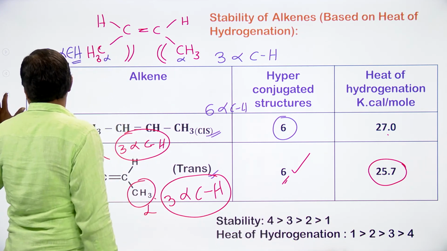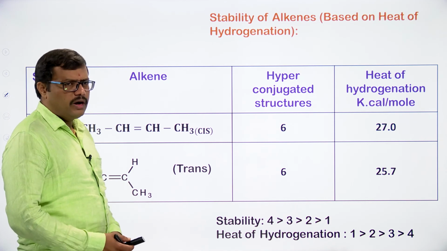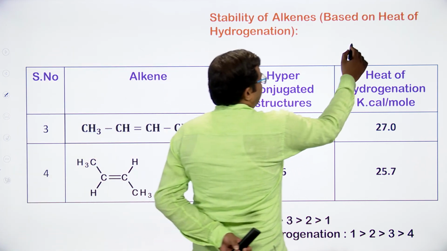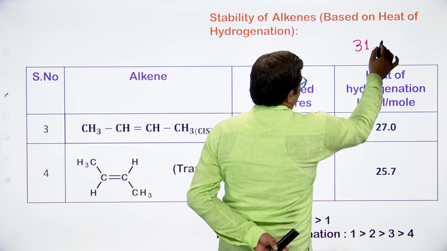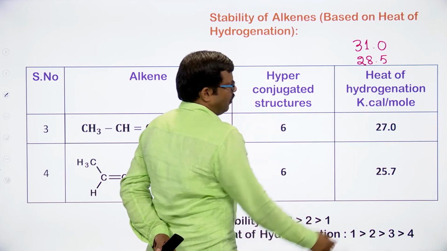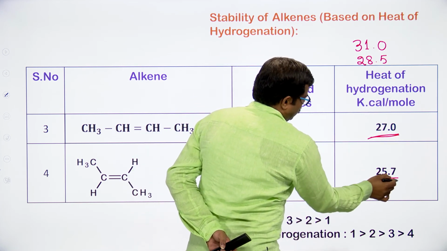And if you observe in total, what are the heat of hydrogenation values now? First, in the case of ethene, it is coming out to be 31.0. In the case of propene, we have 28.5. Now it is 27 here. Now it is 25 here.